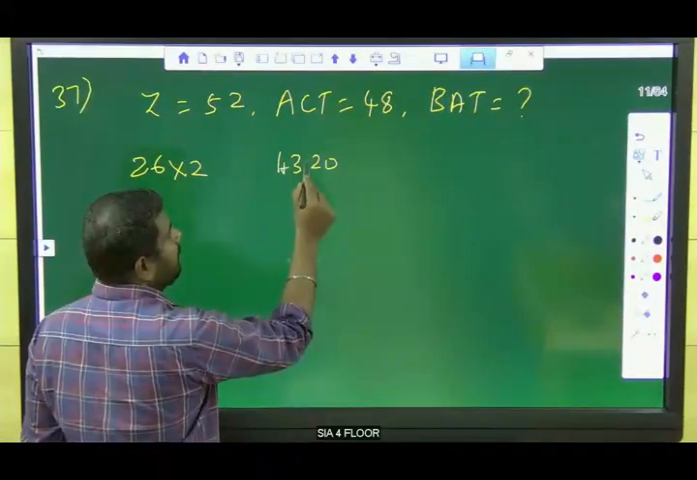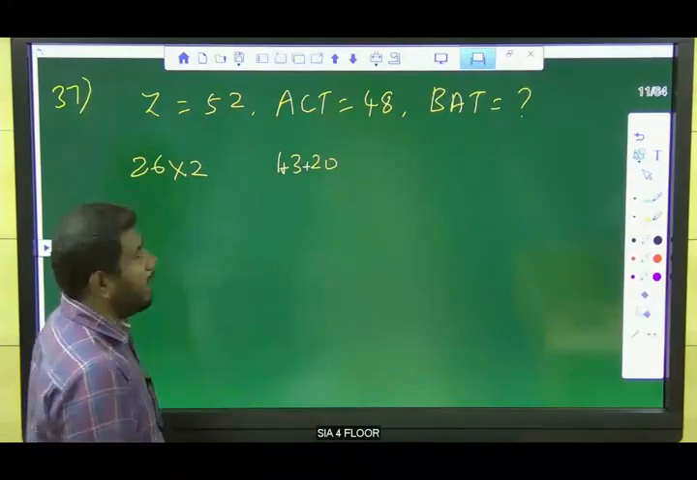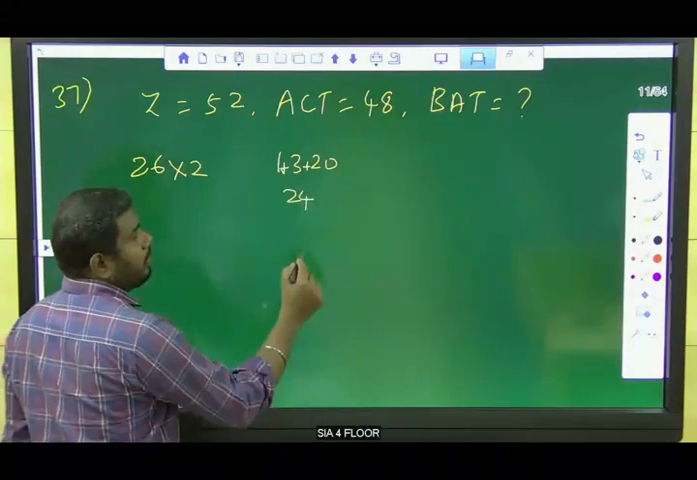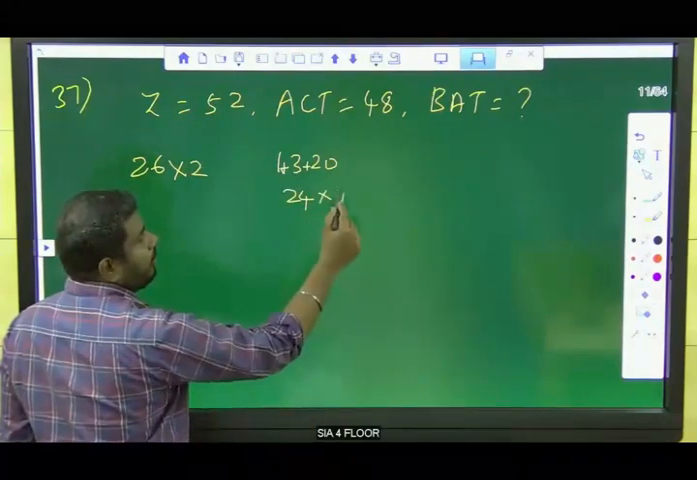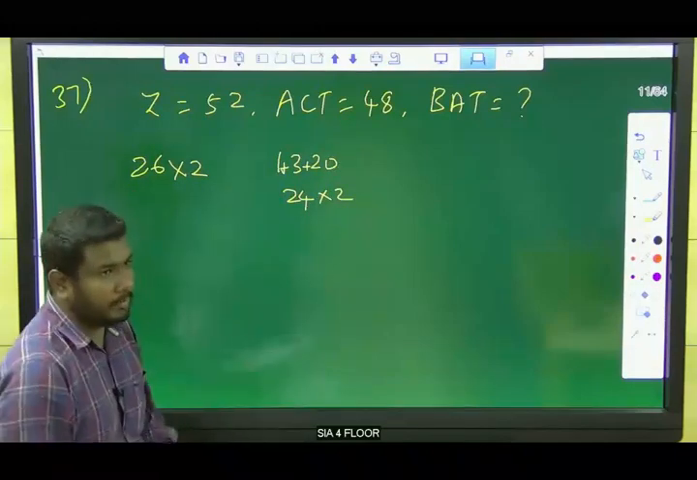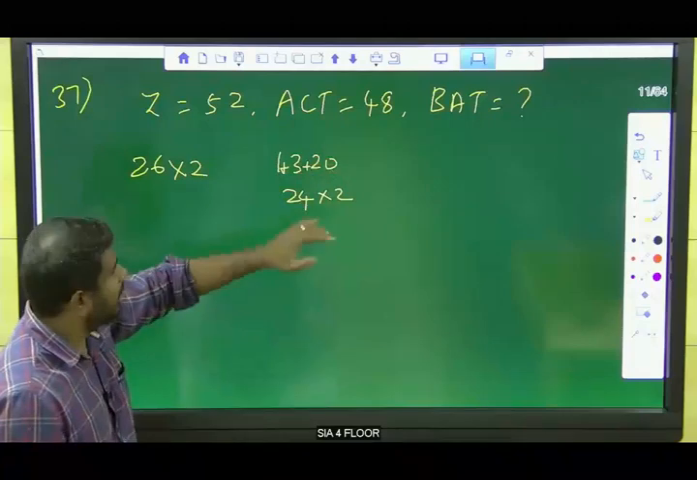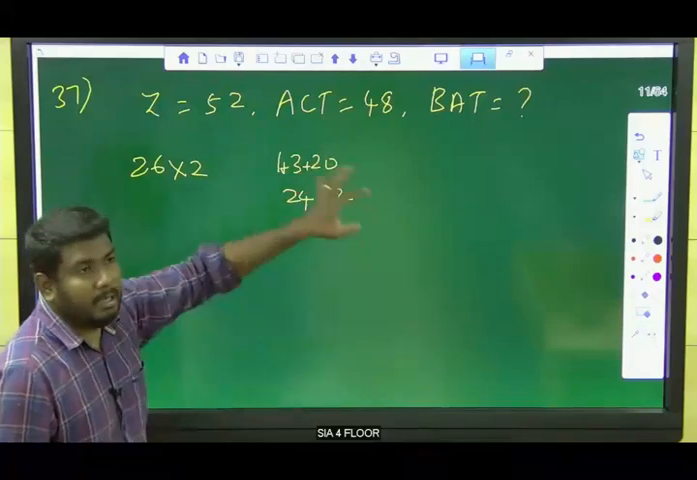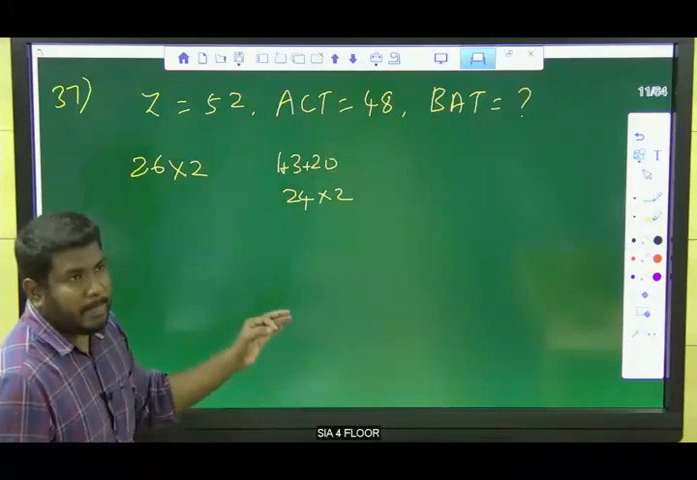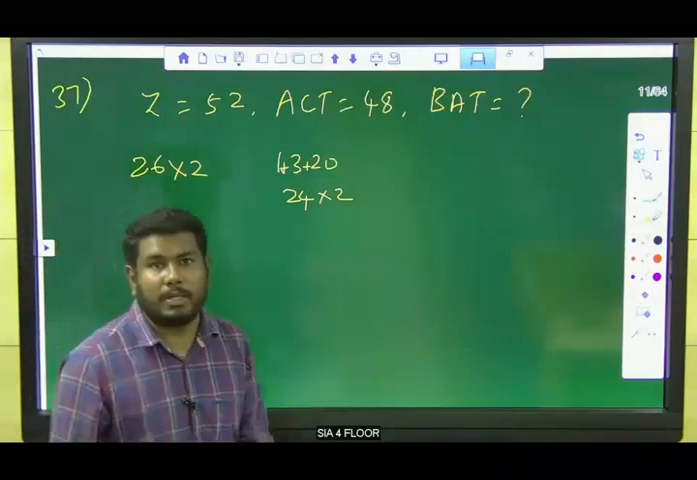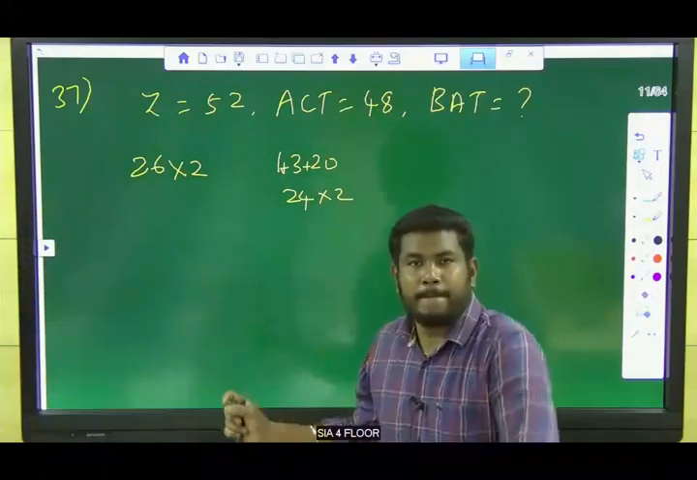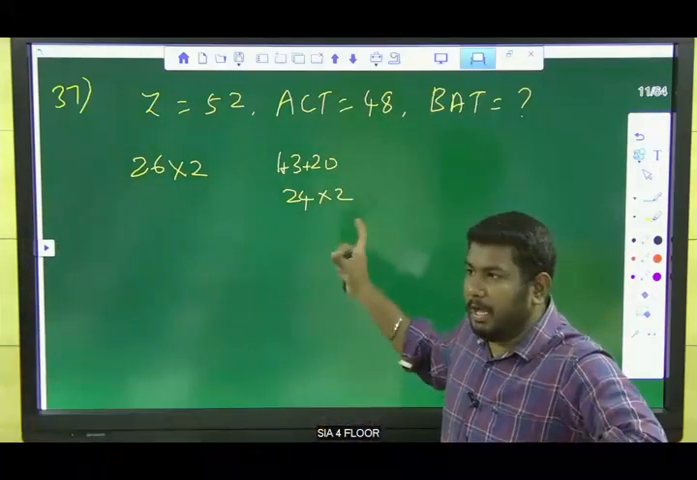Just sum the numbers, right? It will give 24. So now 24 into 2 is nothing but 48. Clear? So 1 plus 3 plus 20 is nothing but 24, and 24 into 2 is 48. The logic for this question is the sum of the position of the letters in the alphabet, multiplied by 2.